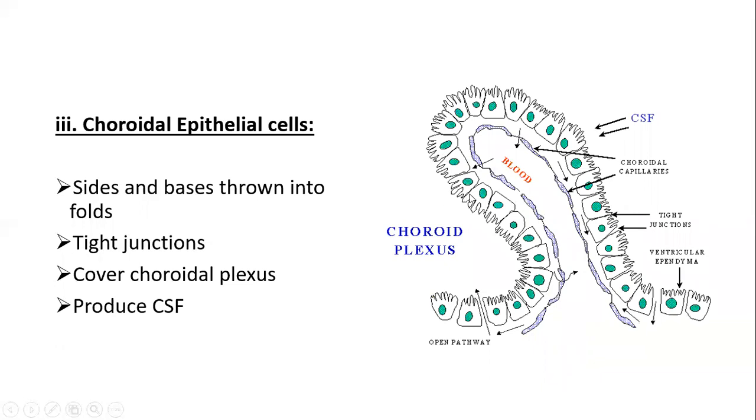Choroidal epithelial cells, their sides and bases are thrown into different folds. They also exhibit tight junctions among the adjacent cells, and they overlie the choroidal plexus of vessels. Their primary function, along with the choroidal plexus of blood vessels, is to produce the cerebrospinal fluid.